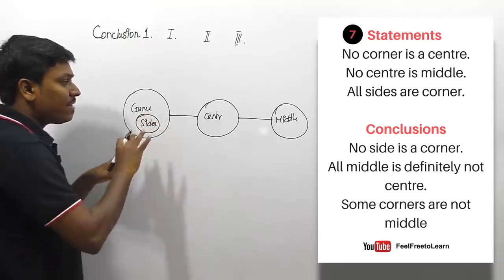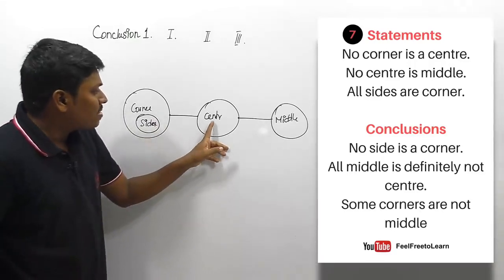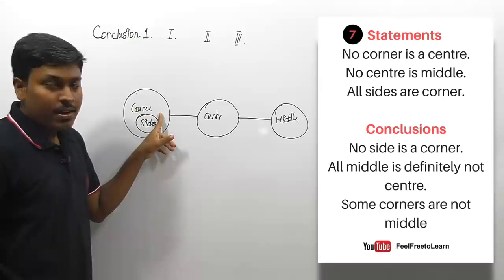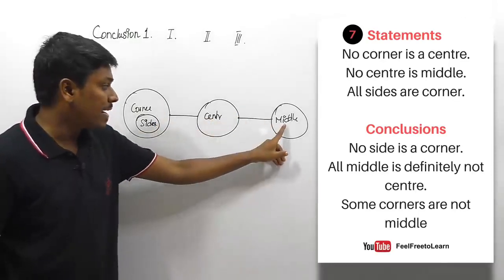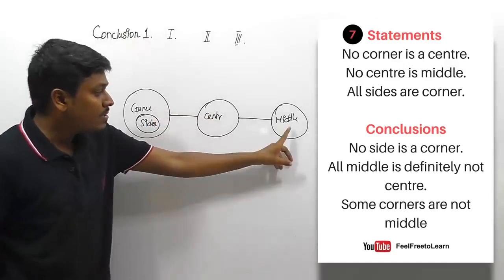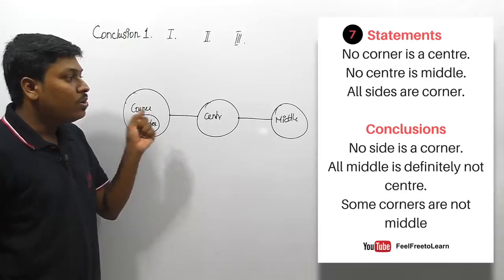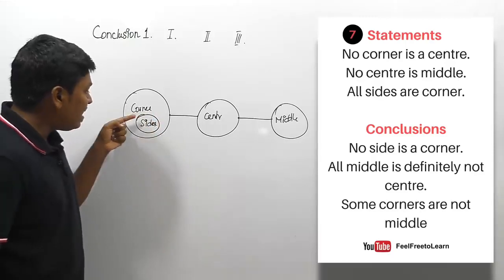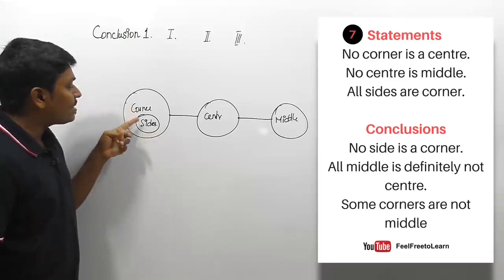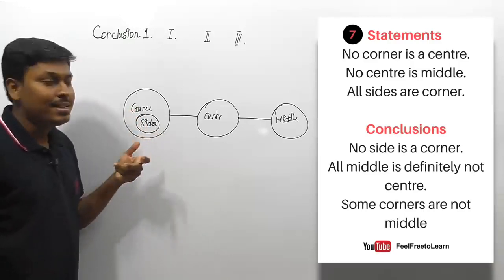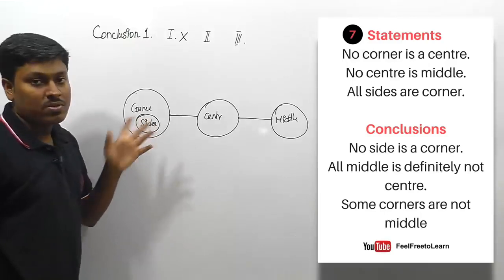So friends, listen here friends, after drawing a Venn diagram, just analyze it, right? So there is no possibility of connecting center and corner, and also there is no possibility of connecting center and middle. But there is a possibility of connecting middle with corner, and also there is a possibility of connecting middle with sides. And the first conclusion is no side is a corner. So friends, here side and corners are inside a single Venn diagram. If the parameters are inside a single Venn diagram, repeatedly saying no conclusion does not follow. So finally, first conclusion, no, does not follow, right?